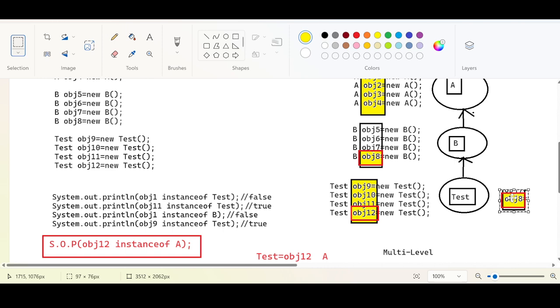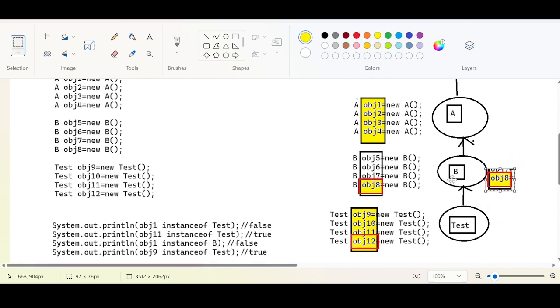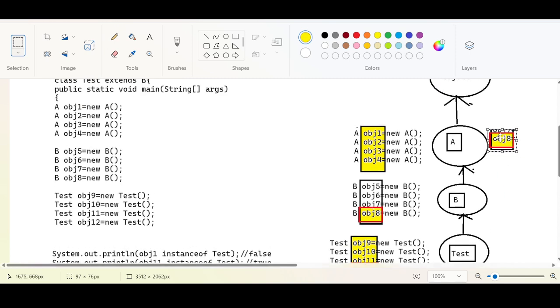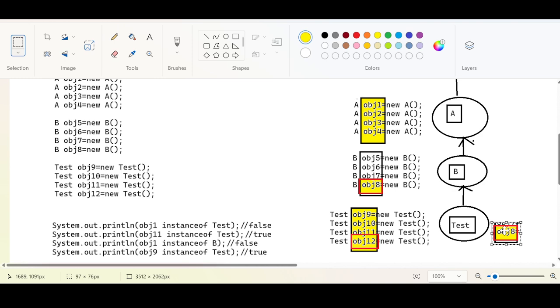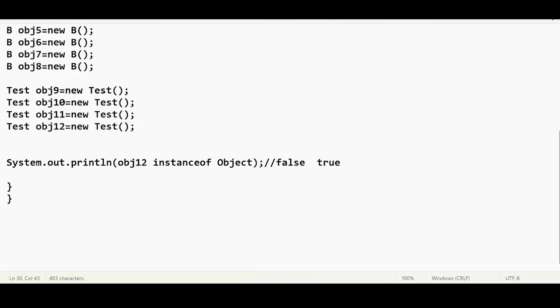Are you getting this? In the upward direction, obj8 is actually of B type. If you test it for A, direction is matching, true, parent. For parent it is going to give true. For the immediate child it is going to give false. If I try to do the testing here, I am supposed to get false. Where is the proof? Let us check each and every case. I want to check obj8 instance of B.